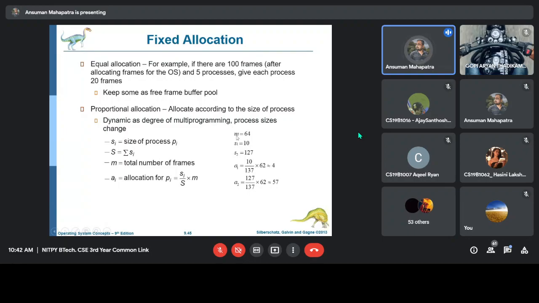If there is a big program and a small program, we give more frames to the big program and fewer frames to the small program. Based on this equation we find out how many frames each program will be allocated, but it is again fixed. It will not change. Based on this equation you get a fixed number, and based on that number you allocate the frames.